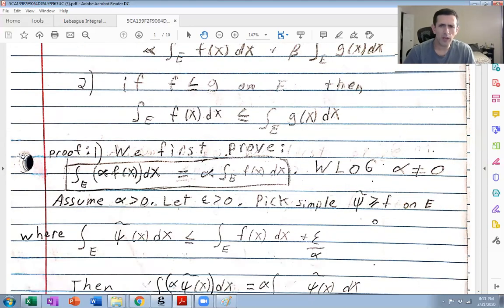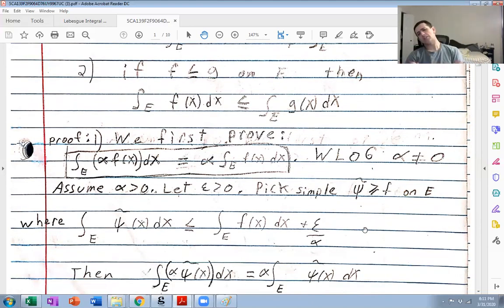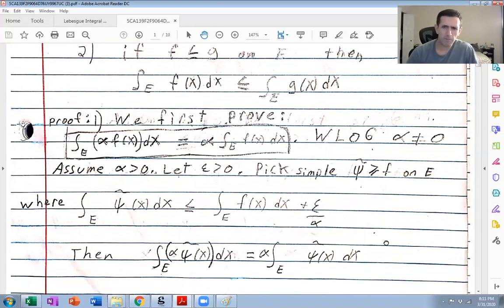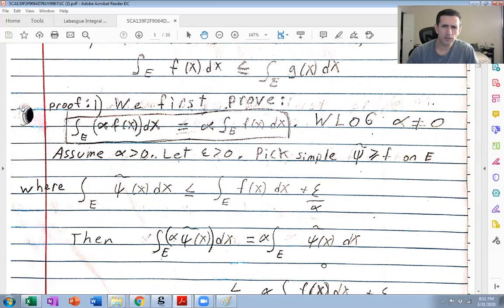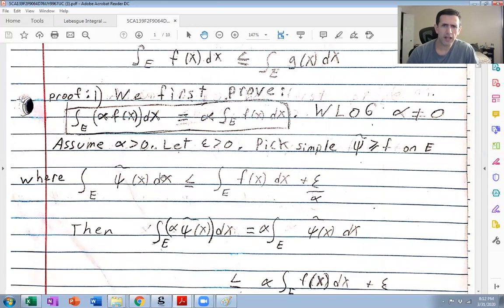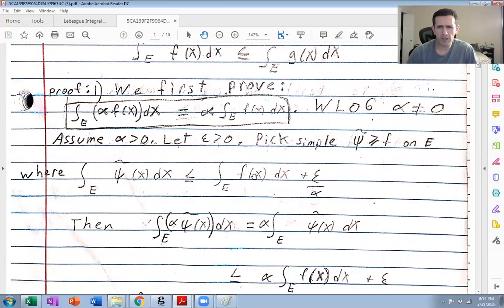All right, so I know I can pull out constants from integrating simple functions. We proved that 2 videos ago. So I do that. And I take this alpha and distribute it throughout this inequality. Alpha is positive. So I get alpha times the integral of f of x plus epsilon.